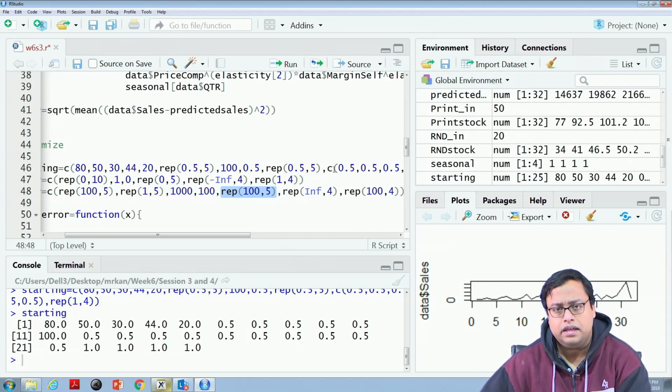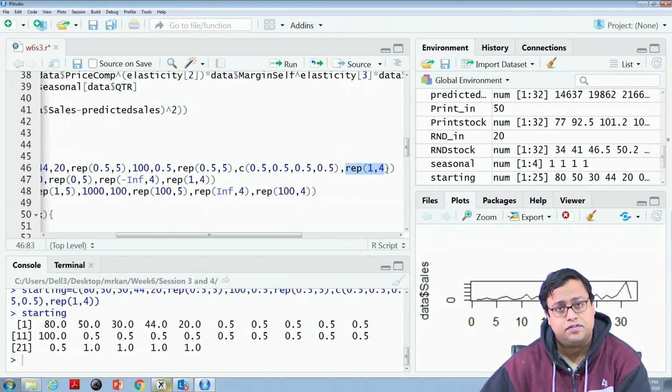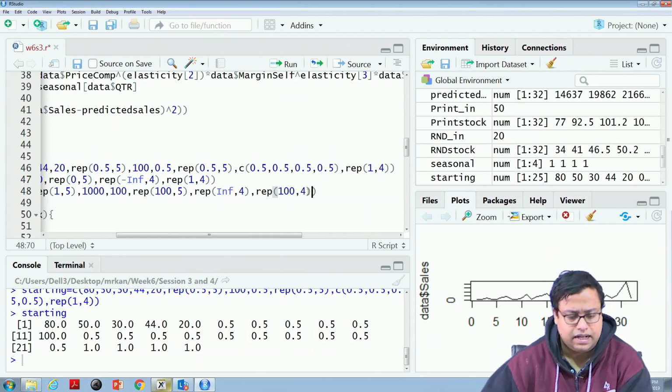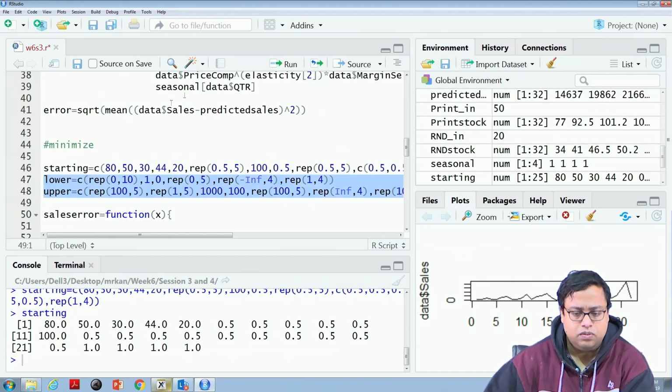What about the elasticity? Elasticity can be anything between minus infinity and plus infinity. So, repeat infinity 4 times. And then what is the last one? This is the seasonal component, and again they have to be positive. So, repeat 1 four times for the lower limit and repeat 100 four times for the upper, so 1 to 100 in between. This is what I have set up as the lower and upper values.